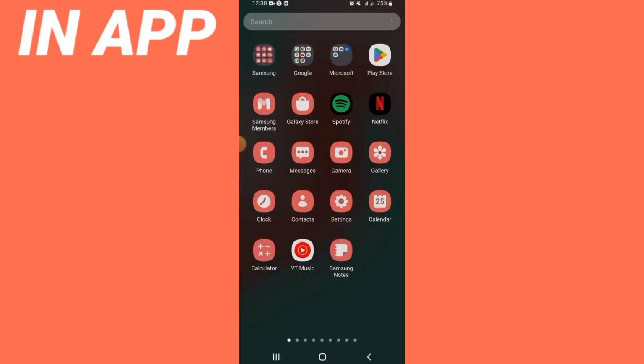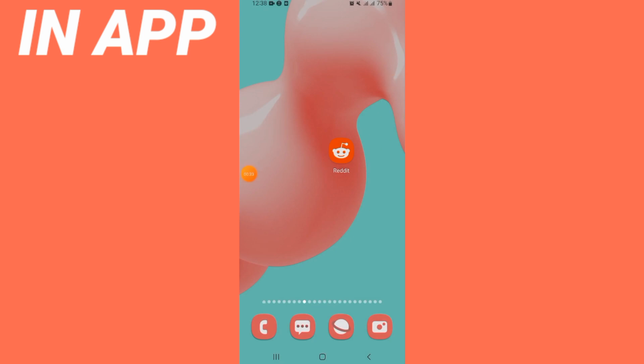And move directly to the Play Store or App Store and update your Reddit app. And now you just have to restart your phone and